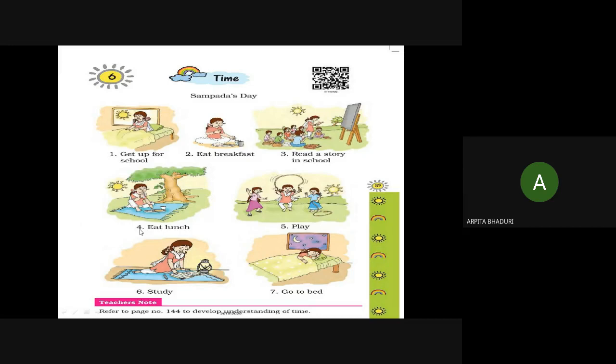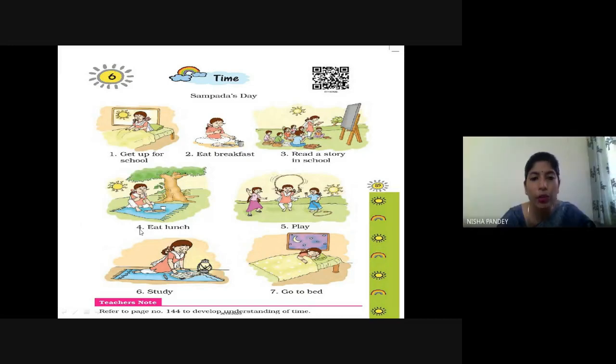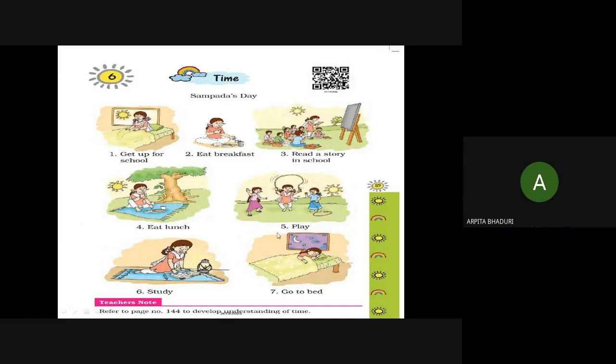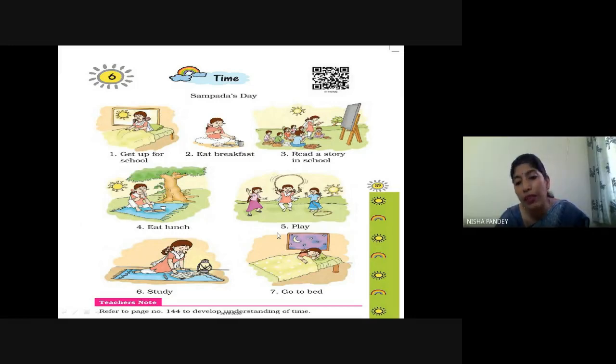Yes, ma'am, it is there, ma'am. I know you are missing your school time, your lunch break in the school, playing with your friends, so you must be missing all these things. So after some periods, we have lunch. So she is eating lunch here. Now, she must be having games period after a few periods of studying, right? So she is playing here. Next, sixth, you can see what she is doing.